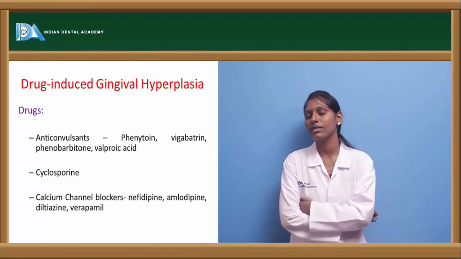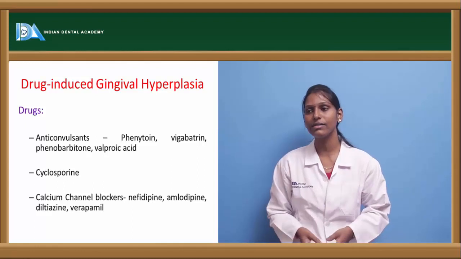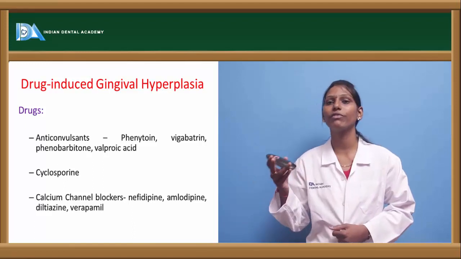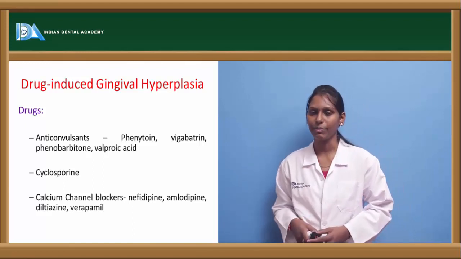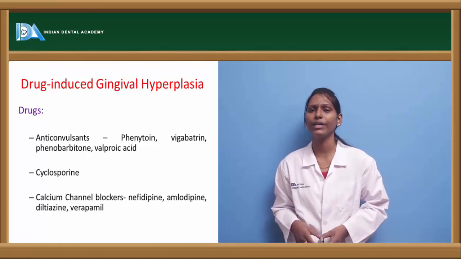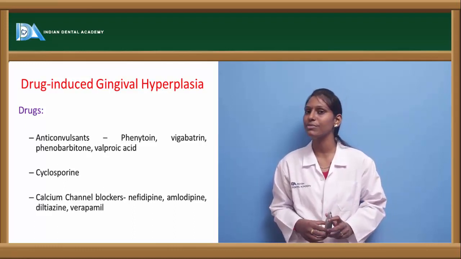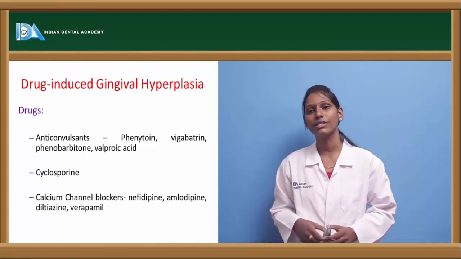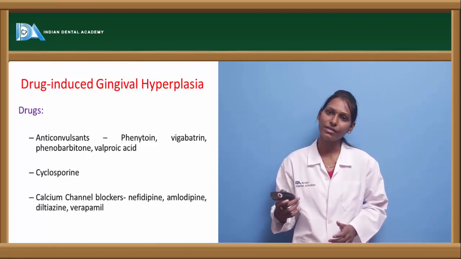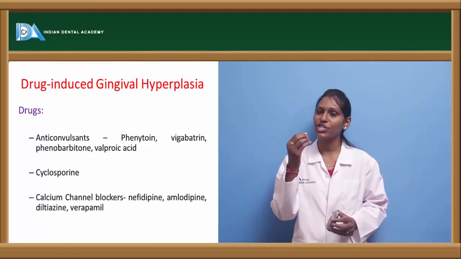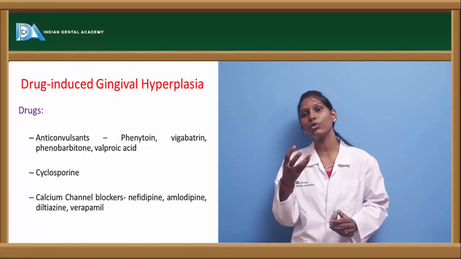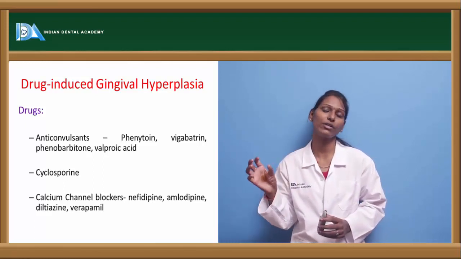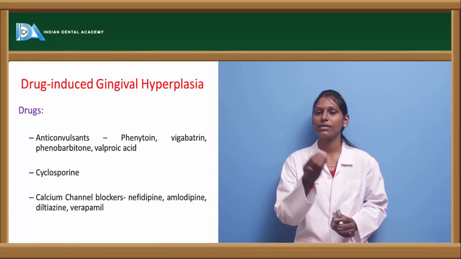The drugs that cause drug-induced gingival hyperplasia include anticonvulsants like phenytoin, vigabatrin, phenobarbital, valproic acid, phenytoin being one of the most common causes. Another is cyclosporine, and we also have other drugs like calcium channel blockers including nifedipine, amlodipine, diltiazem and verapamil, which also cause it. Among these drugs, the gingiva has a characteristically more fibrotic appearance. But the gingival hyperplasia due to cyclosporine is a little softer in consistency when compared to these other drugs.